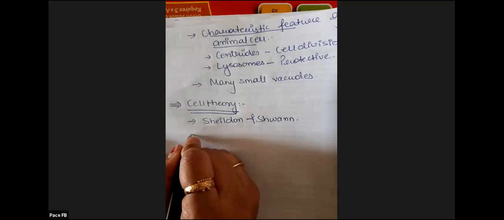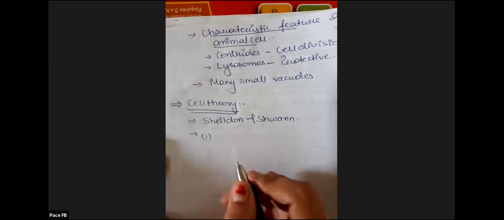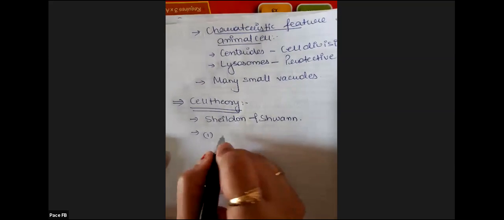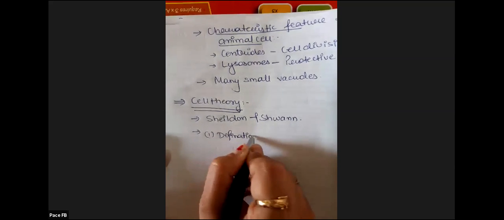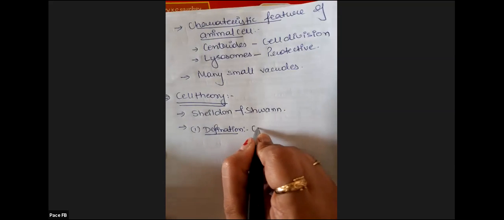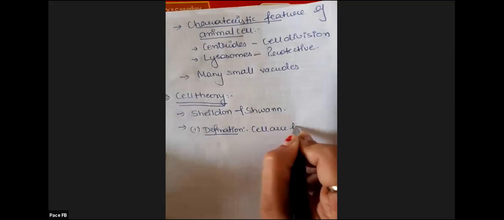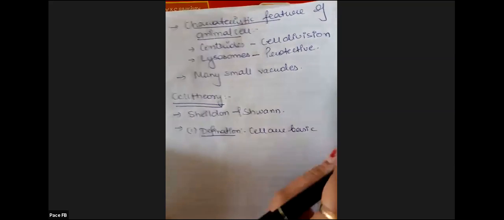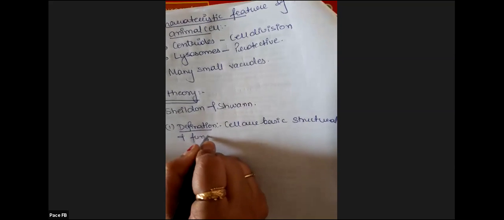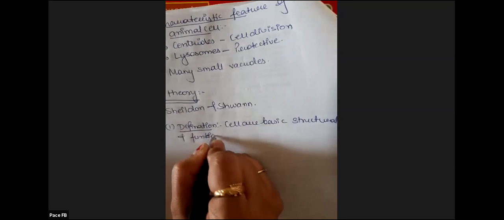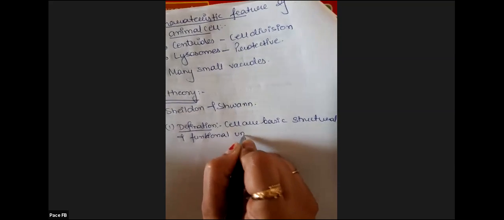What this theory said is, first point: the definition. What is your definition? Cells are the basic structural and functional unit of life.